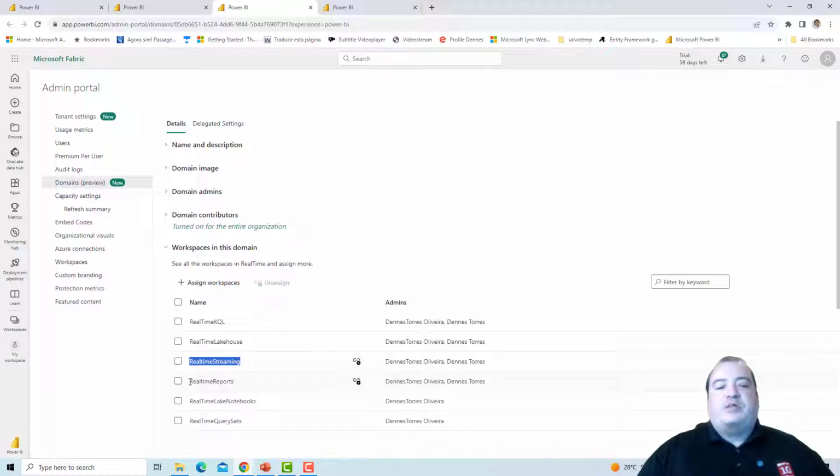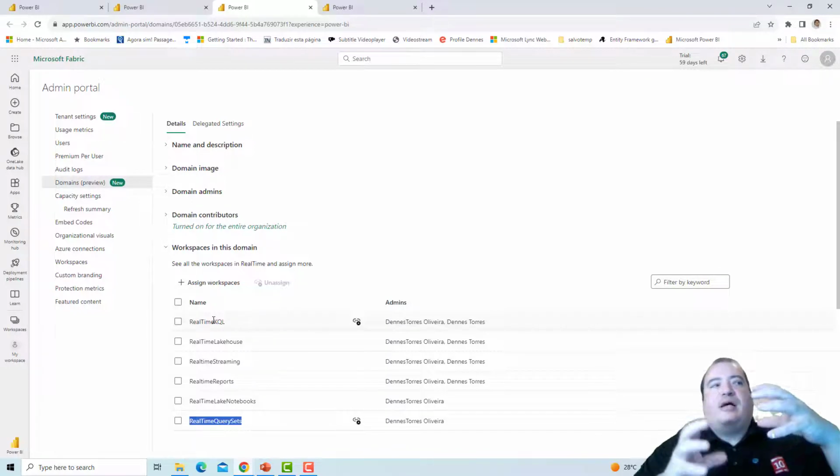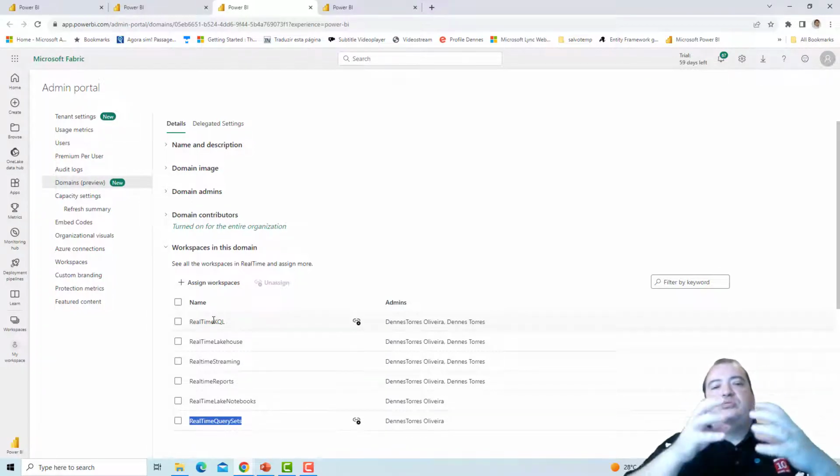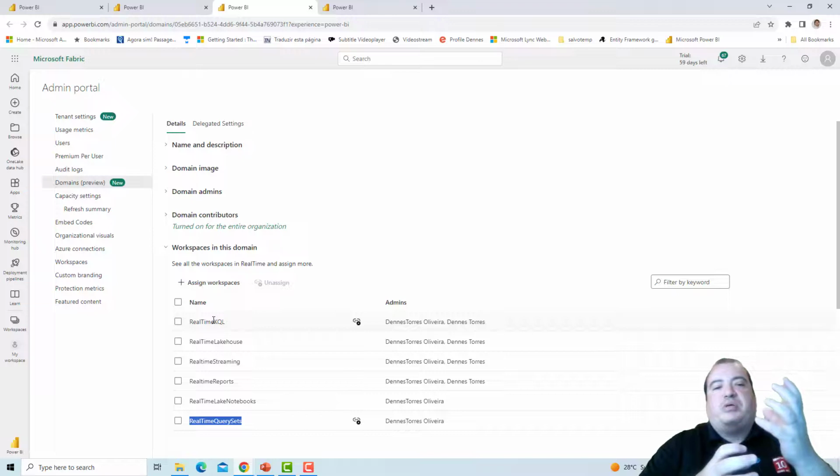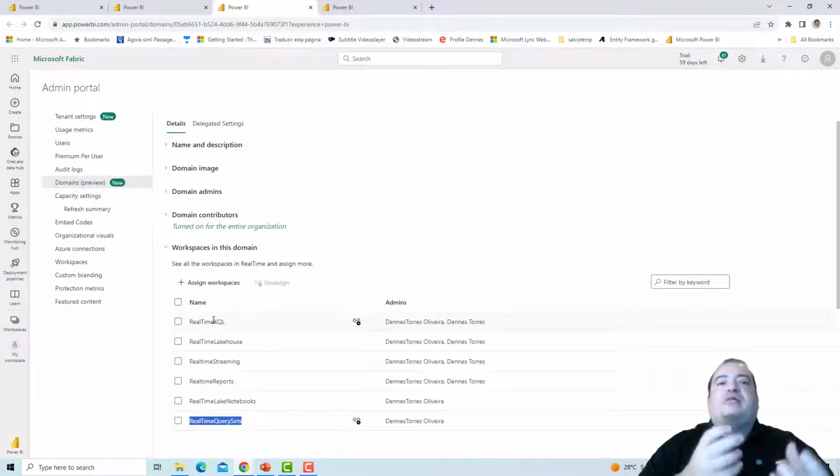Another workspace for the event streaming, another workspace for reports, notebooks to handle the lakehouse, and query sets for the custom database. So I'm breaking down the objects into their own workspaces. That's what you need to try to achieve.